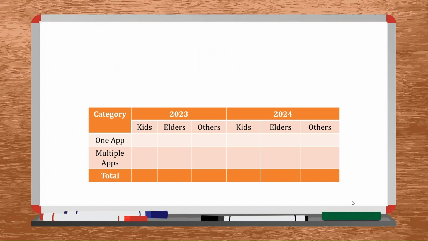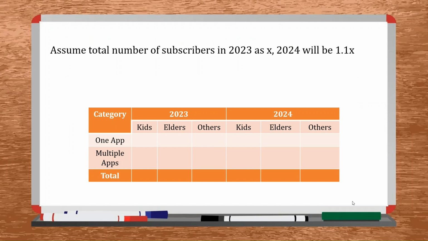Let us assume first the total number of subscribers in 2023 is x. Then it would be 1.1x in 2024, because we know that there is an increase of 10% between 23 and 24 in the count of subscribers. Now, as per the information from the chart, 15% in 2023 are kids, 20% are elders. That means 65%, that is 0.65x, would be others.